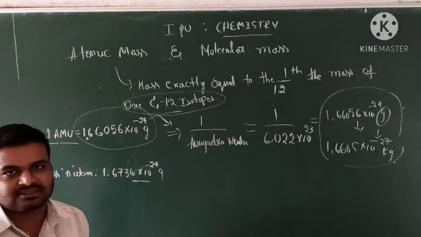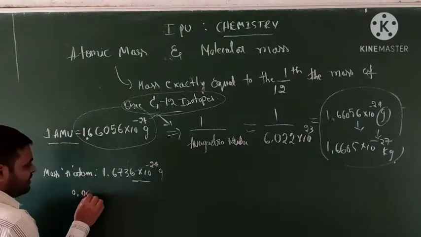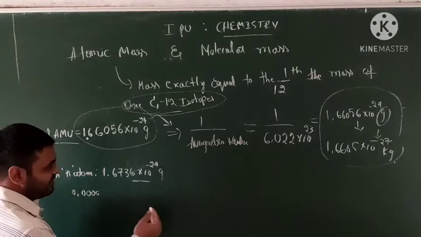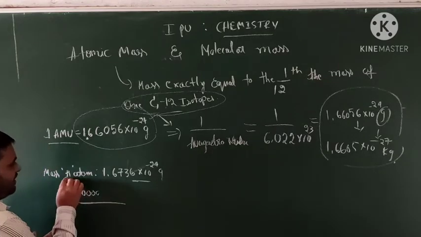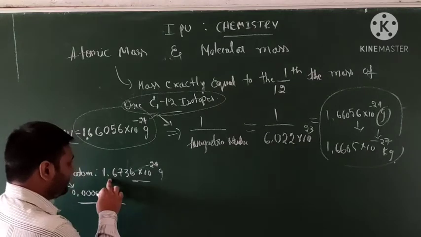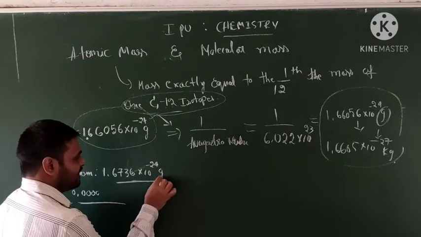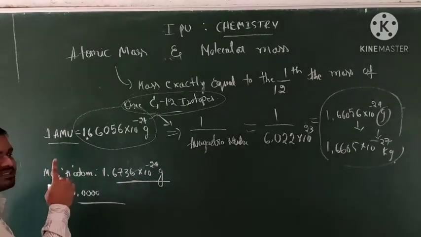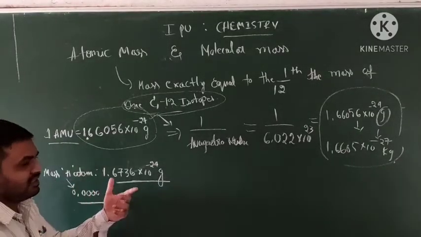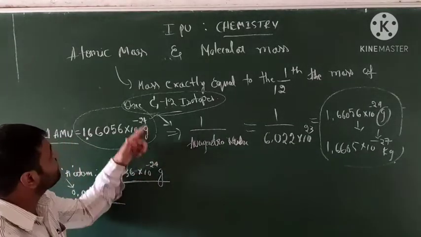Now going to the hydrogen mass value. In the previous class we converted the values to scientific notation to get 1.6736 into 10 to the power of minus 24 gram. This is the mass of a hydrogen atom. Now we need to see it in terms of atomic mass.